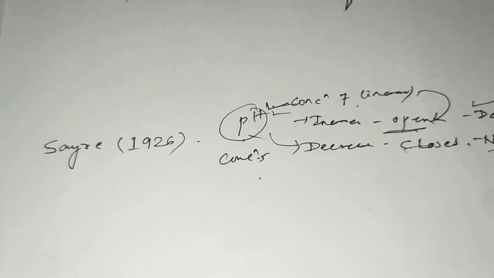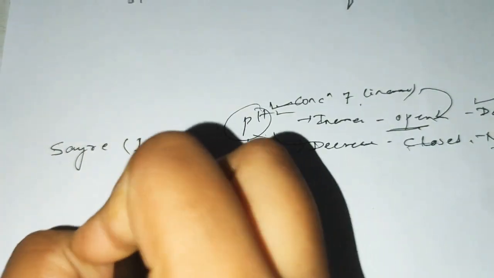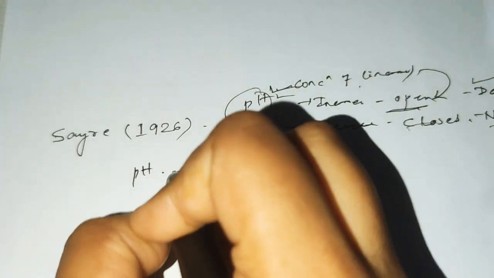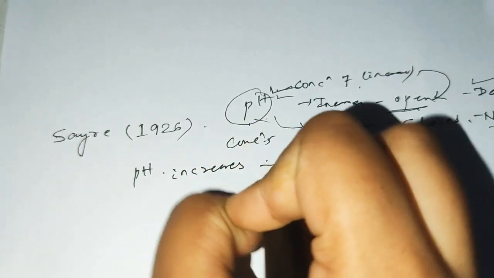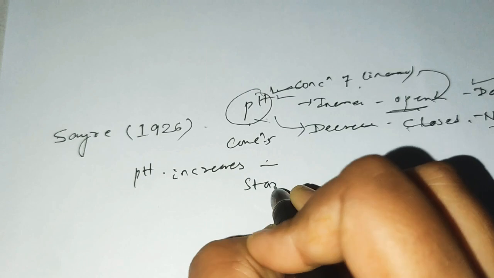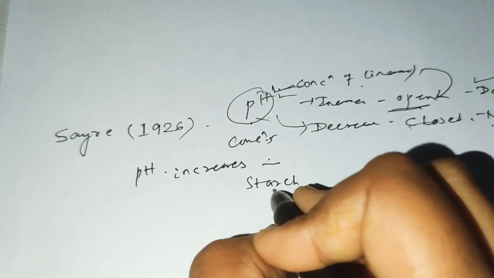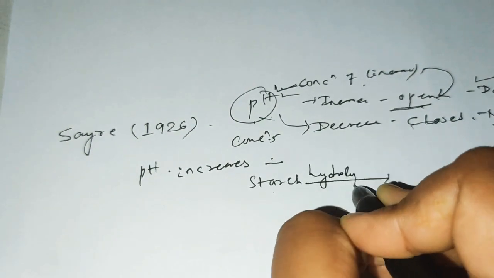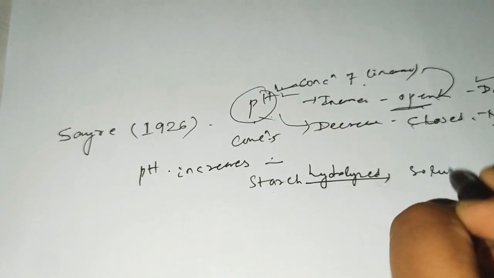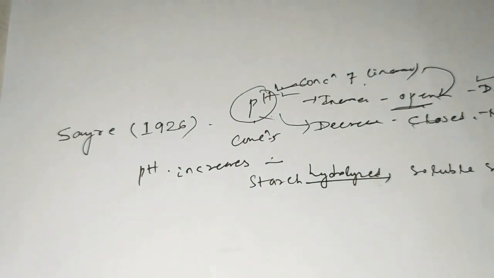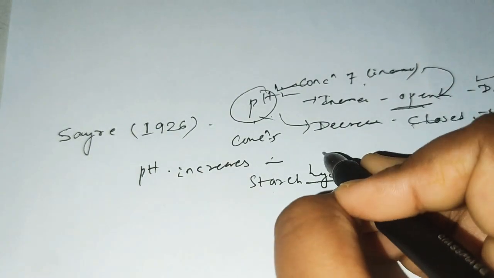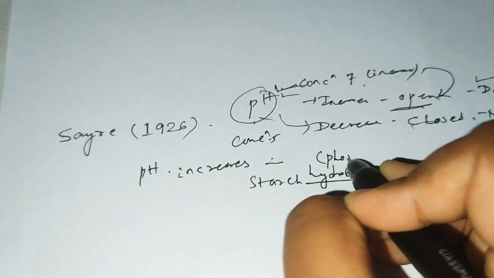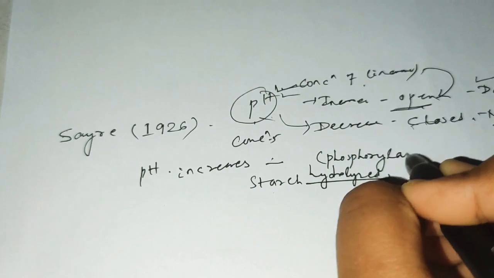So this is the fundamental of Sayre's observation. Now come to how it happened. When the pH increases, what happened? The insoluble starch is hydrolyzed into soluble sugar, and this happens in the presence of an enzyme, that is phosphorylase.